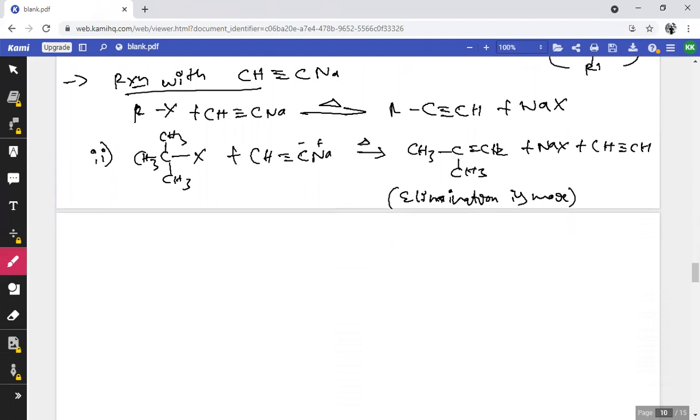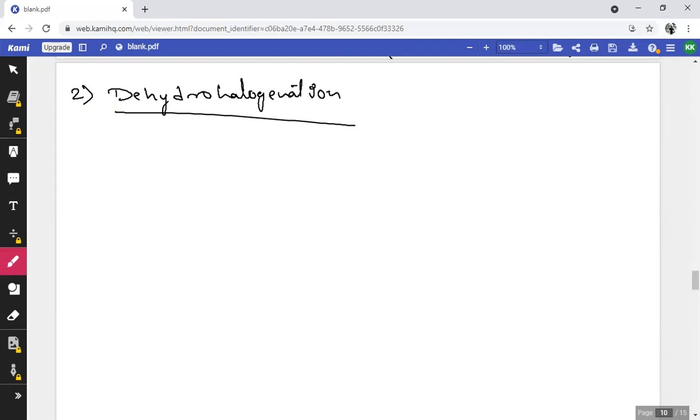Let me consider the next type of chemical property, that is dehydrohalogenation, the second chemical property. What is dehydrohalogenation? In simple terms, removal of both hydrogen and halogen takes place. And one more important point you have to remember: in some competitive exams they ask which is the dehydrohalogenating agent, which is also known as beta elimination.